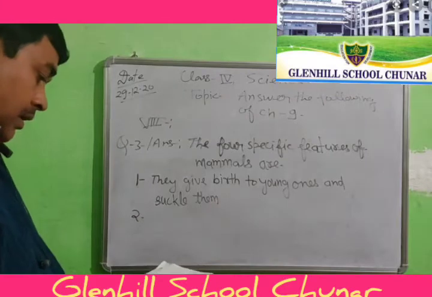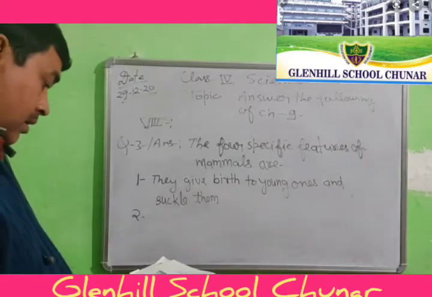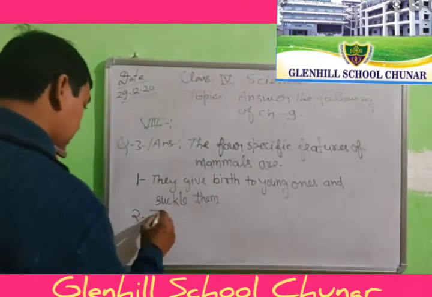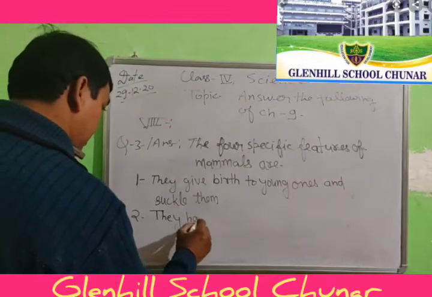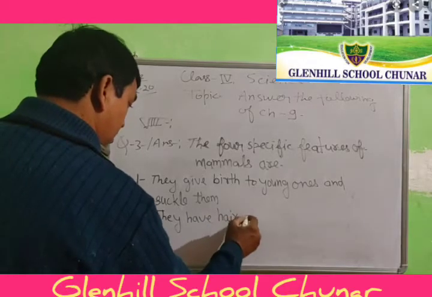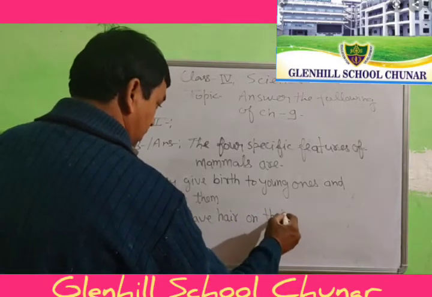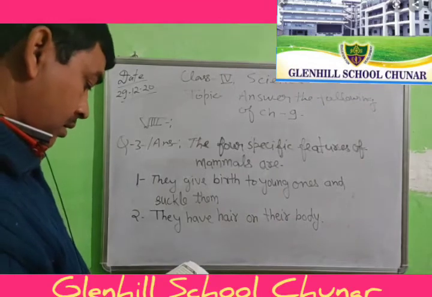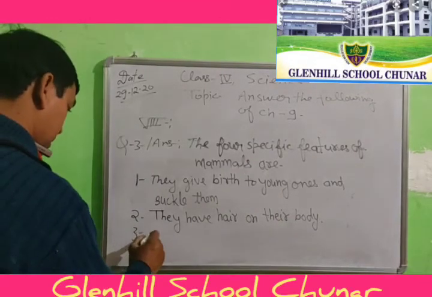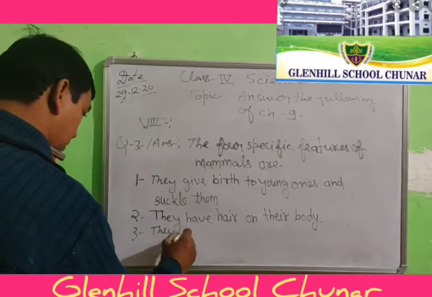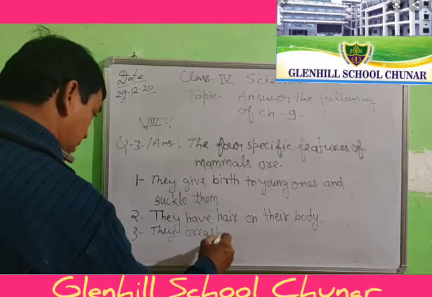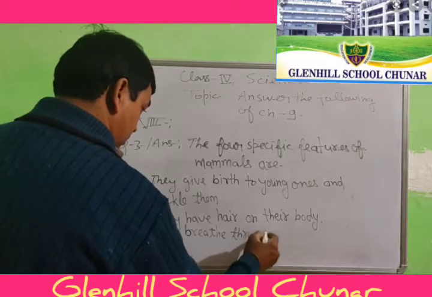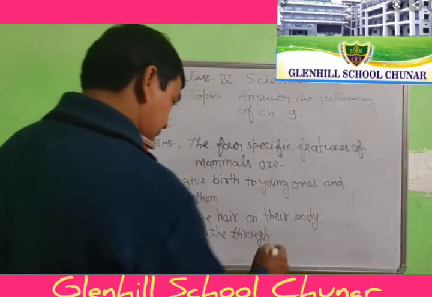Second, write down. They have hair on their body. Third, they breathe through lungs.